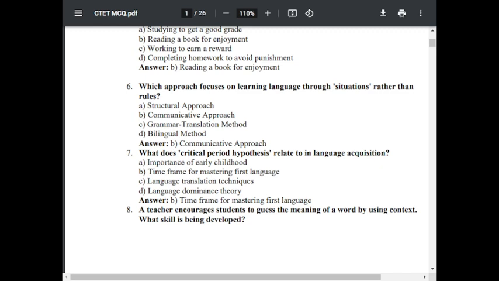Question number 7. What does the critical period hypothesis relate to in language acquisition? Option A, importance of early childhood. Option B, time frame for mastering first language. Option C, language translational technique. Option D, language dominance theory. The option B is correct. Time frame for mastering first language.